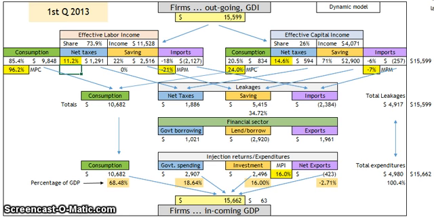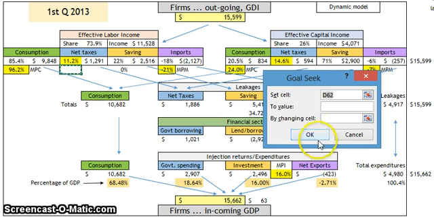Okay, this is a follow-up to the last video on raising taxes on capital, which will raise the equilibrium level of real GDP. So let's run through this again. Let's do a little review. We start out with 15.599 trillion coming into the economy. It goes through and comes out as 15.662. So it's rising. There's some injection going on here. So we do a goal seek to find out where its equilibrium level of real GDP is.